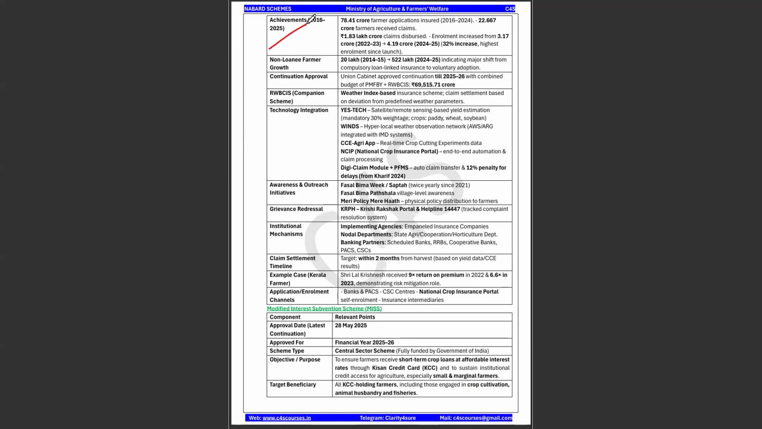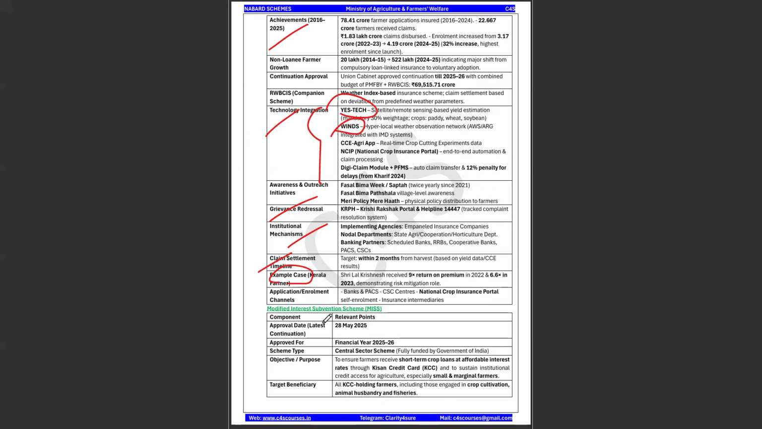Okay, this is the achievement. Okay, and technology integration through the S-Tech wins. So this can be a question. And grievance redressal mechanism is also there. Institutional mechanism. Okay, claim settlement, and this is some of the example case.